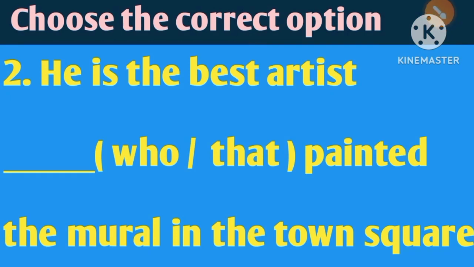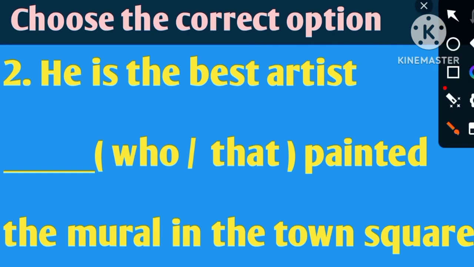Friends, the next question: he is the best artist who or that painted the mural in the town square. Here there is only one difference. You can see before the artist there is a superlative degree, that is, the best. Friends, this will be the antecedent, and after that we have to use the relative pronoun, and before the antecedent you can see the superlative degree is there.